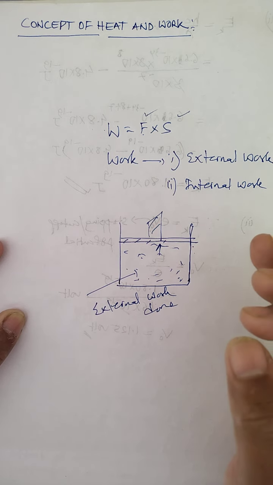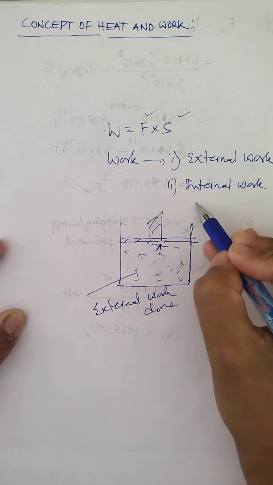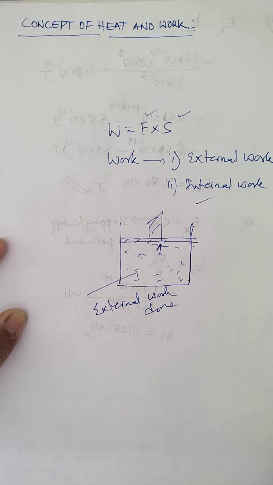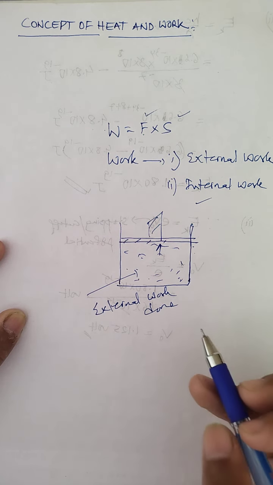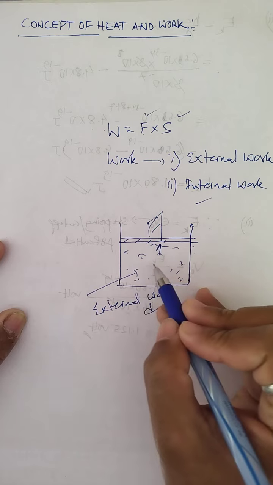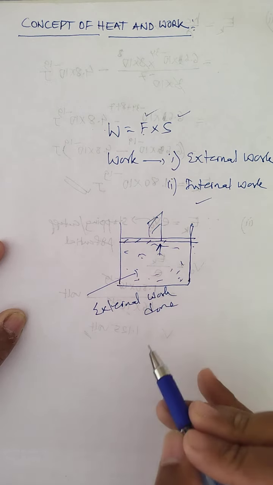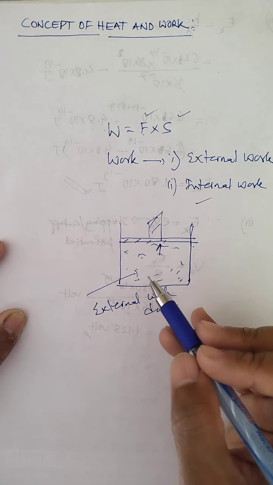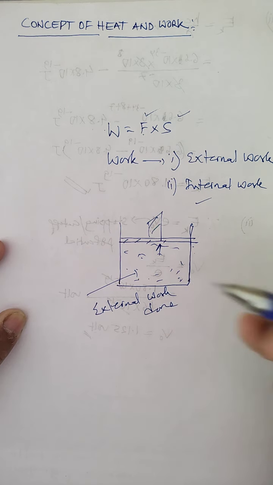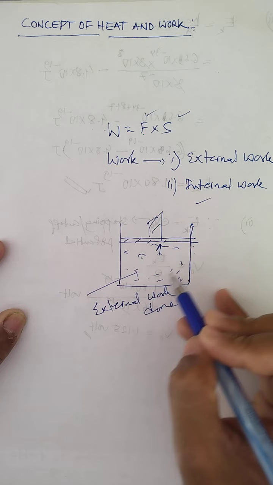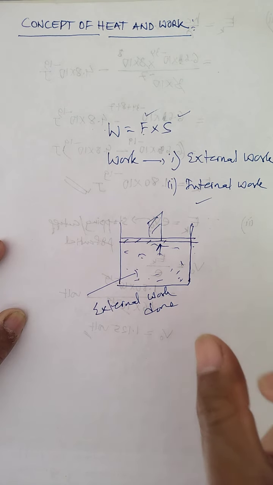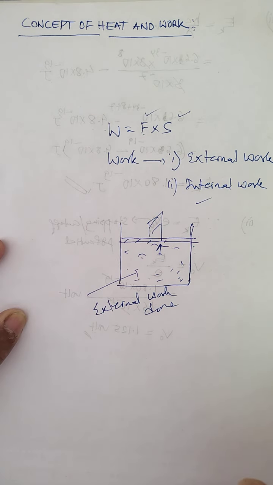But there is also a work which is called internal work. This is also called what work? Internal work. So work done by one part of the system on another part is called internal work. That means inside the gas there are molecules, and there is a displacement of molecules with respect to each other, and one molecule can exert force on another molecule, and there is a displacement of molecules within the gas, and that work which is done is called the internal work.